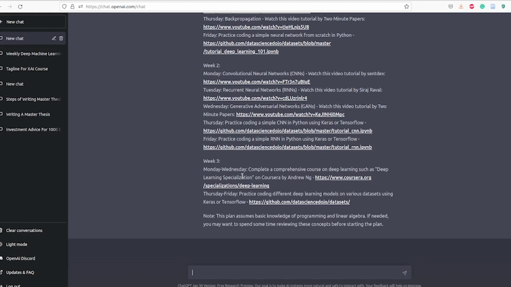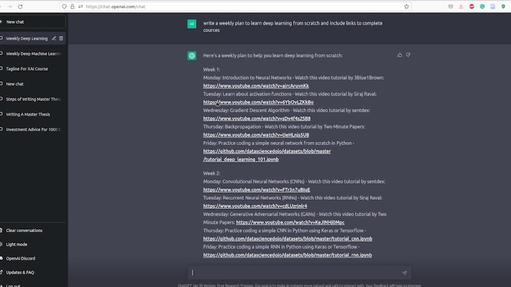from Monday to Wednesday. Okay, so from Monday to Wednesday, so we have Monday, Tuesday, Wednesday, so we have 3 days to learn the Deep Learning Specialization, which is 5 courses, and it will take you 3 months at least to finish it. This can be a good starting point to know what's the meaning of deep learning, not to learn deep learning from scratch. So it's some sort of a combination of links to some good videos or some famous videos, but it won't be a real roadmap to learn deep learning.